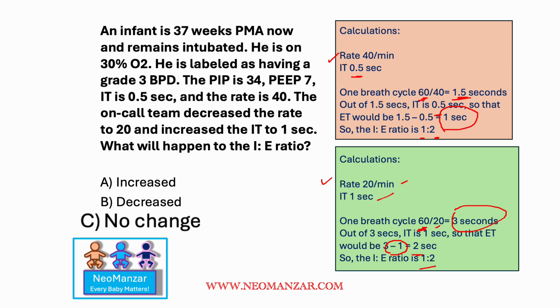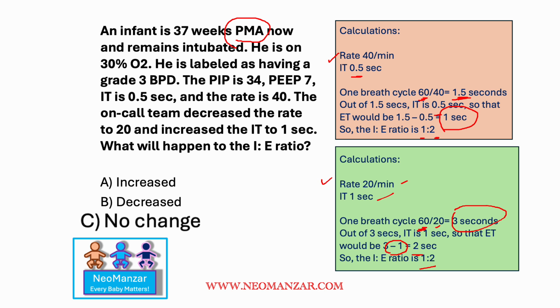Now, what are the other teaching points here? The one teaching point which I want to stress is using the word post-menstrual age. I have seen many of the providers using the words corrected gestational age for 37 weeks. That's not the right thing to do. Suppose this baby is born at 27 weeks gestational age and now 10 weeks old, and you use a corrected age of 37. That's wrong. The patient is not corrected yet, and I will show you in the following slides why we have to use PMA. You can use chronological age, you can use gestational age and PMA, but don't use the word corrected age. See, chronological age is fine if you're using that abbreviation.